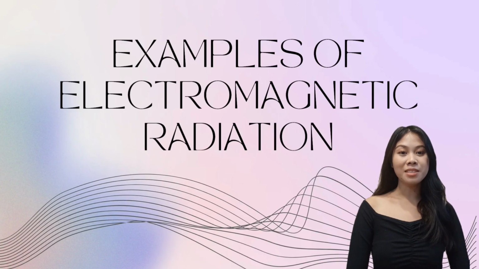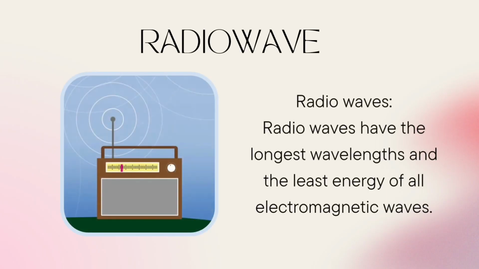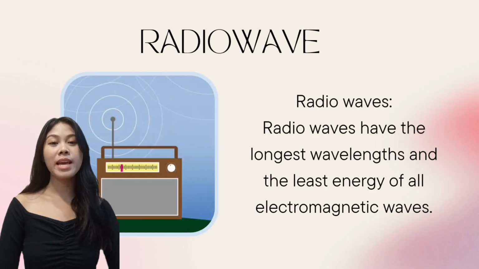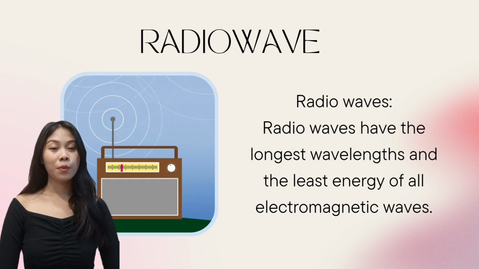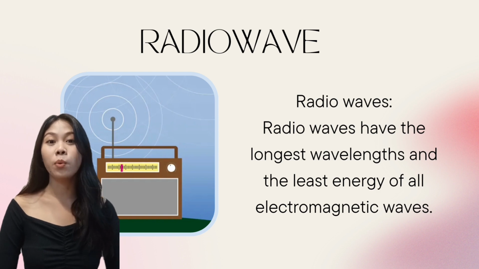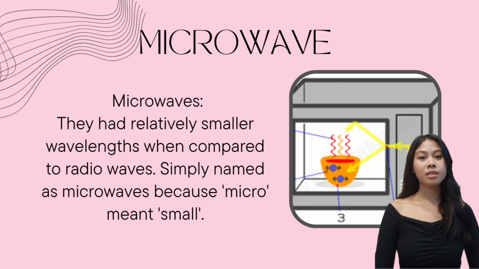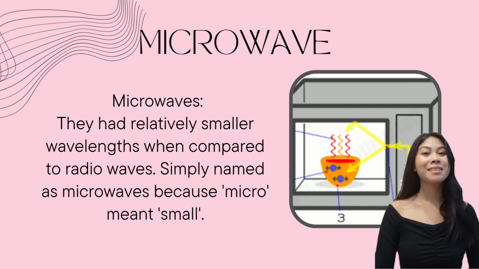What are the examples of electromagnetic waves? Let's find out. First, we have radio waves. Radio waves have the longest wavelengths and the least energy of all the electromagnetic waves. Next would be microwaves. They had relatively smaller wavelengths when compared to radio waves. It is simply named as microwave because micro meant small.